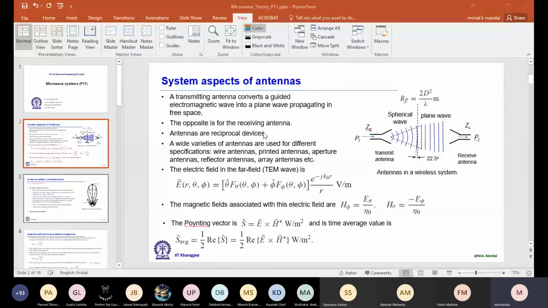If we draw the electric field and magnetic field along the radial direction R starting from the antenna, then in the vicinity of the antenna we have both the imaginary component and the real component. For the imaginary component, the electric field and magnetic field are in phase quadrature.